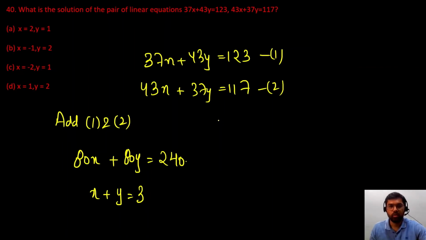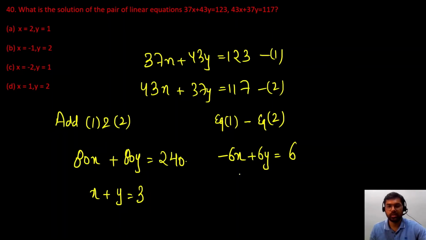Similarly, what will I do? Equation 1 minus equation 2. So left hand side 37 minus 43 will be minus 6x, 43y minus 37y will be plus 6y. This is equal to 123 minus 117, so this will be 6. So from here we got our answer.